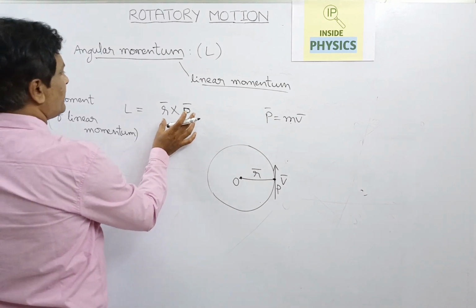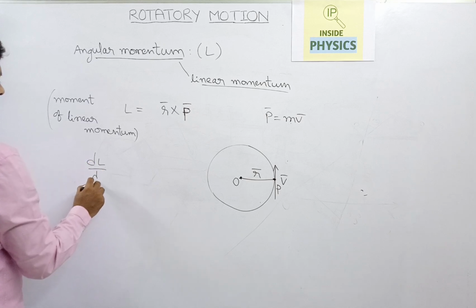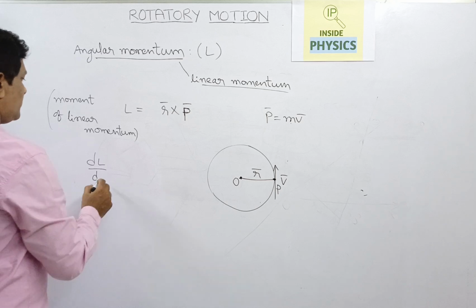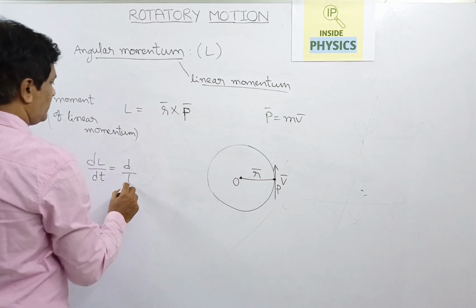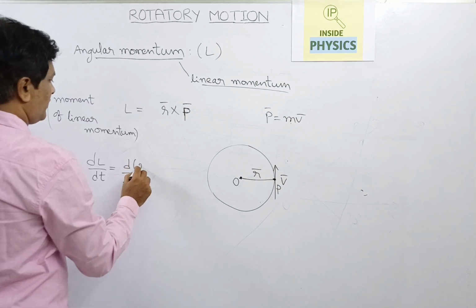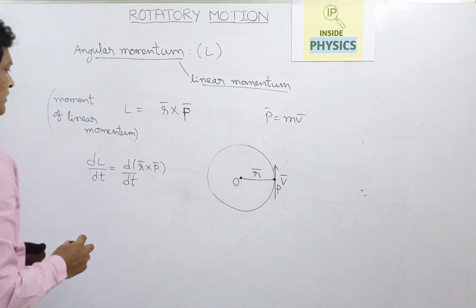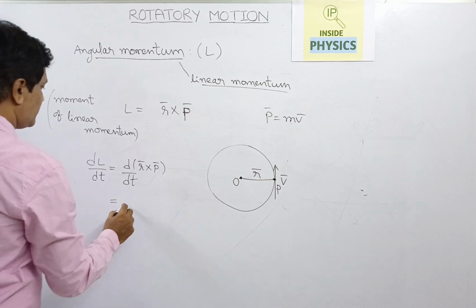If we differentiate this, dL bar by dt equals d by dt of r bar cross p bar. We apply the uv formula for differentiation.